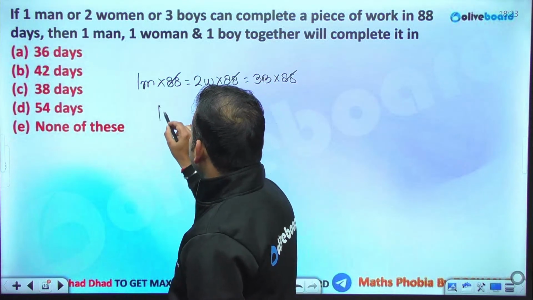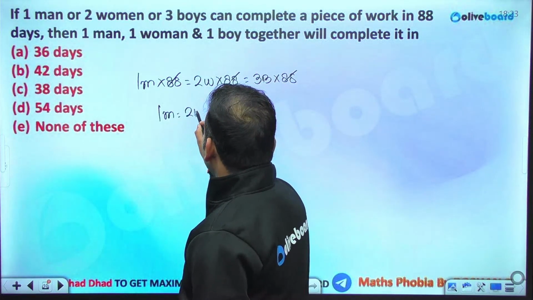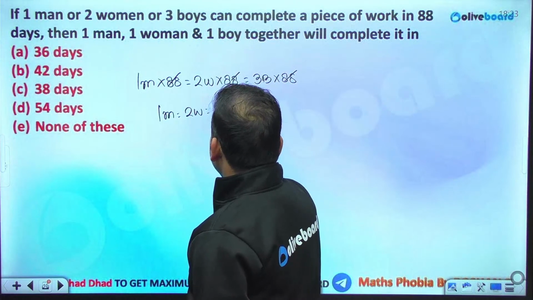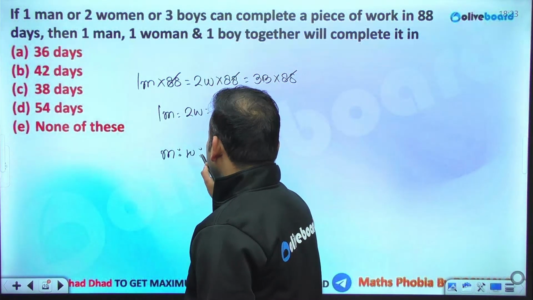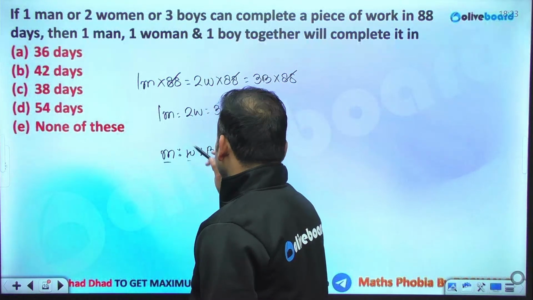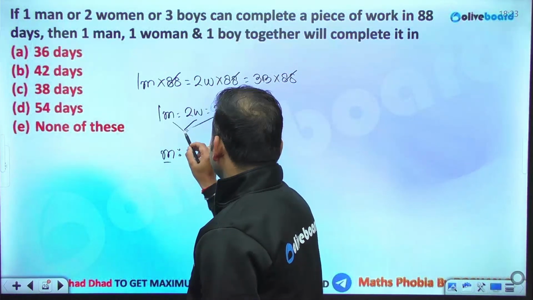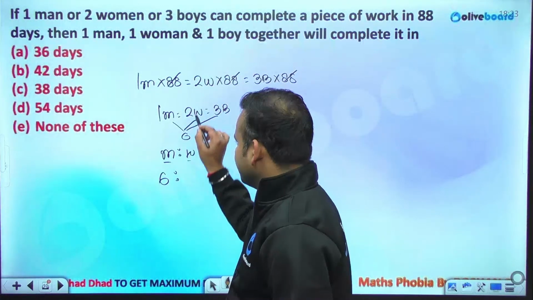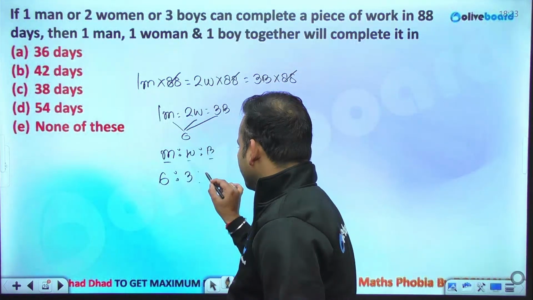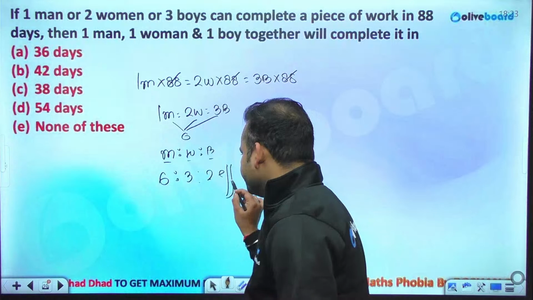So that means the efficiency of 1 man is equivalent to 2 women, which is equivalent to 3 boys. You can write it like this. So the individual efficiency of men, women and boys will be what? Take the LCM, that is 6. Divide 6 by 1, that is 6. Divide 6 by 2, that is 3, and by 3, that is 2. So these are the individual efficiencies.